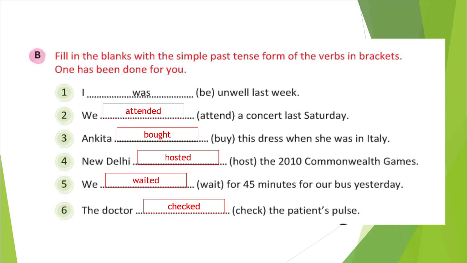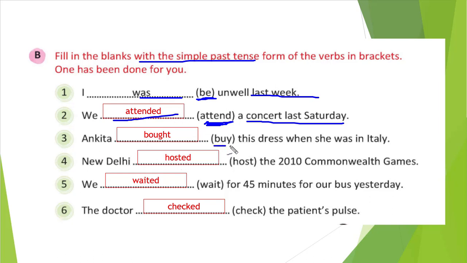What we need to do here is fill in the blank with the simple past tense. Blank spaces are given, and we just need to fill them with the simple past tense. First you see: I blank unwell last week. The verb be in simple past is was. So I was unwell last week. Then the second one: Blank attended a concert last Saturday. Attend, the second form of the verb, we write with ed. So attended, that is the answer.